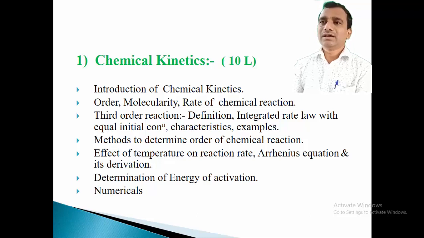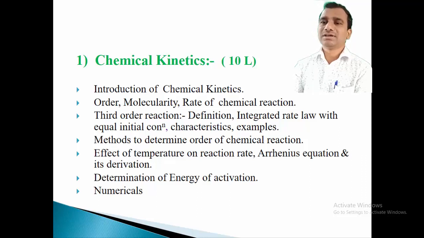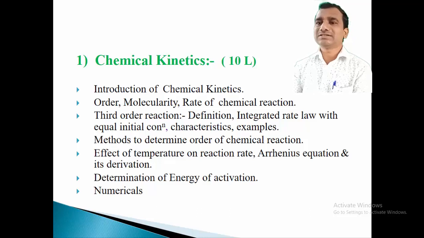Now you might have an idea regarding this chemical kinetics chapter. So in this chapter, in the initial part, we have to study the introduction regarding chemical kinetics. What is meant by chemical kinetics? What is the importance of chemical kinetics in reaction mechanism? So that is the introductory part of this chapter.